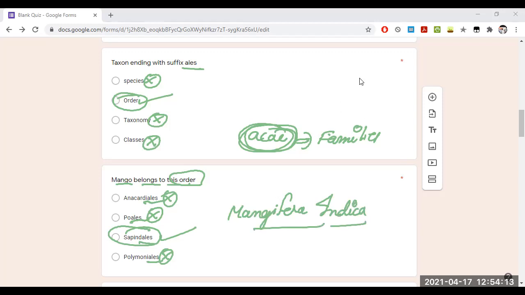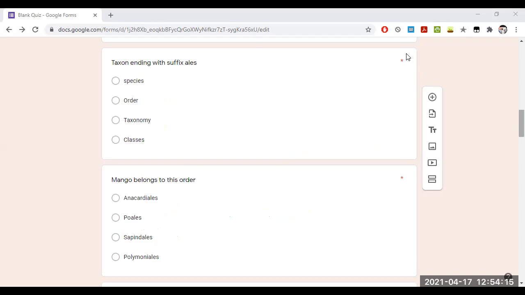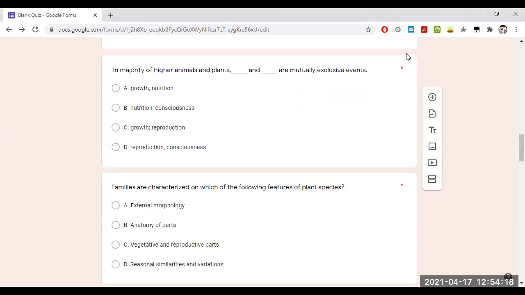Okay. And coming to your next question, majority of higher animals and plants are mutually exclusive events. Majority of the higher animals and plants are so growth and nutrition is not the correct answer. Growth and nutrition works for only the plants, not for the animals. So the first option is wrong. Nutrition, again, works only for the plants, so this second option is also wrong.